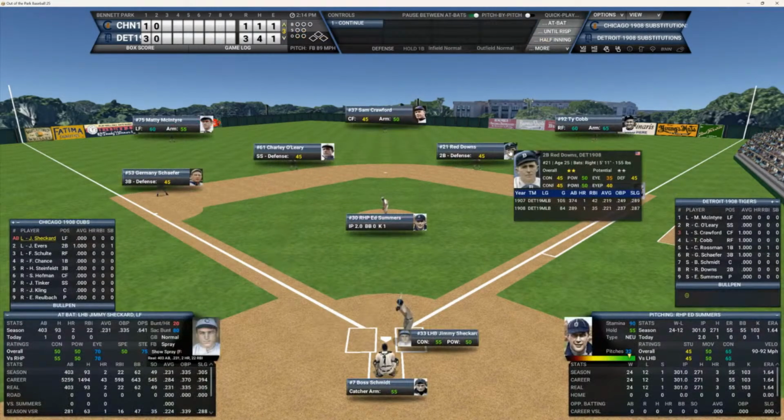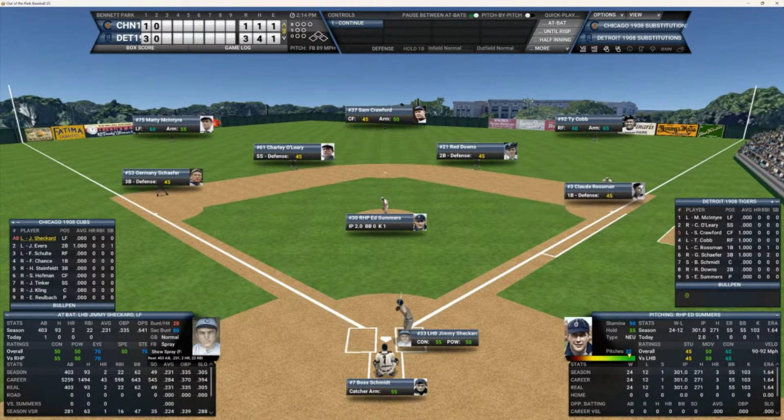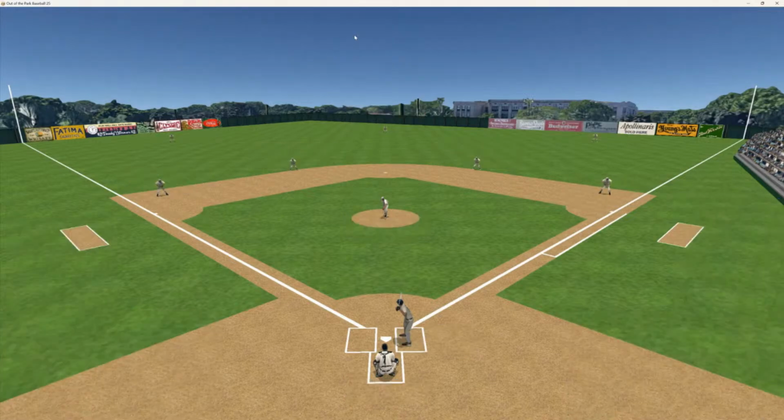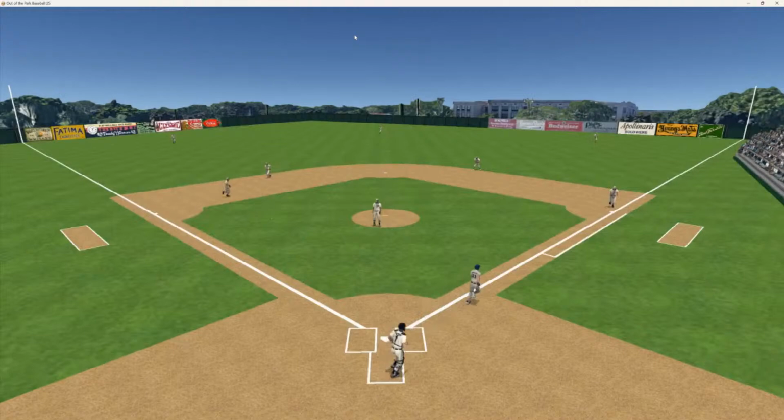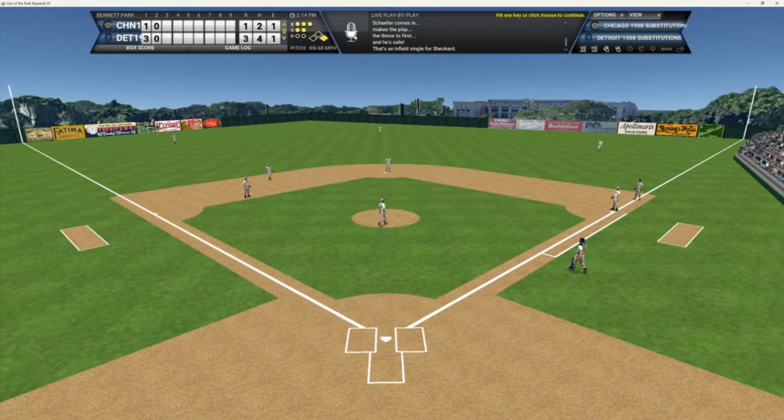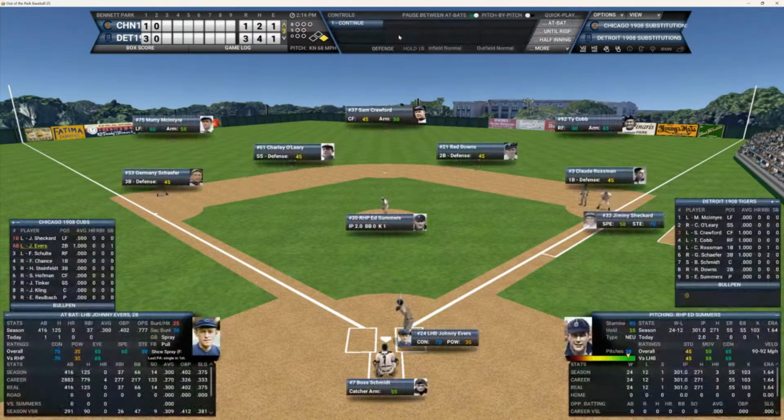We've got the top of the order due up here for the Cubbies: Sheckard, Evers, and Schultz. And Jimmy's 0 for 1 today. Here's the full count to Jimmy. And he hits that ball down the third, over the first, and he's in there safely with an infield hit. Tigers got a runner down at first, brings the tying run up to the plate.